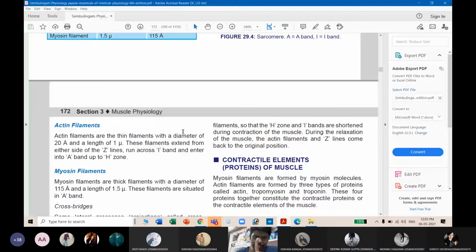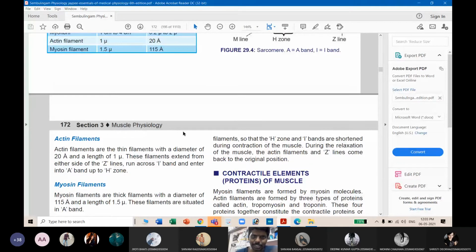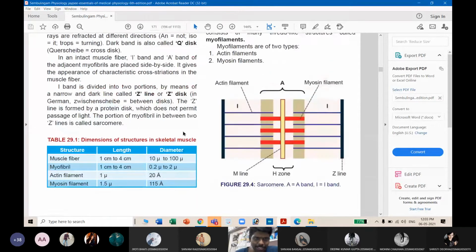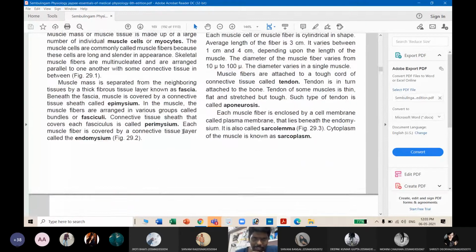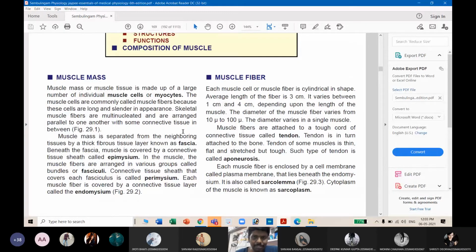See students, we can discuss this topic either in a 1 week lecture or in a 1 hour lecture. I was just thinking in what way I need to deliver this topic to you. I think we are not physiotherapists to discuss in detail about the muscle, so let us have some basic idea about muscle structure. That is enough. So I'm moving with the simplest form. Coming to the structure of muscle, first you need to know what is muscle mass. Then we will discuss muscle fiber. Very simple, students.